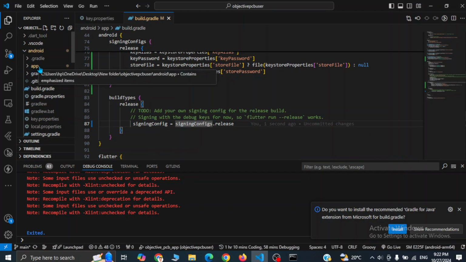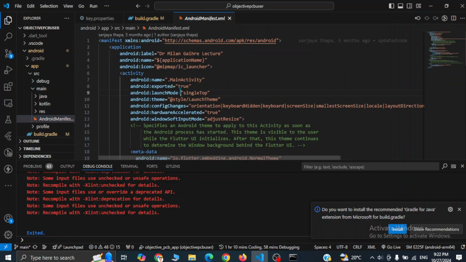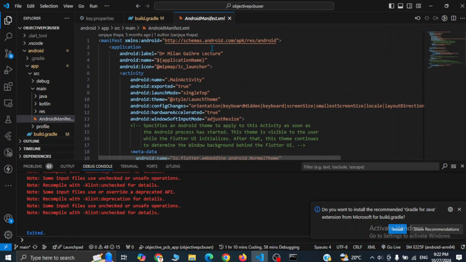For finding the AndroidManifest.xml file, you can simply go inside android, app, src, main, and here you can see the AndroidManifest.xml file. For now, I have already changed the app label to the actual name of my app, that is Dr. Milan Gaire lectures.